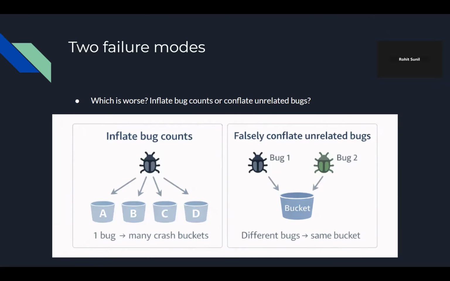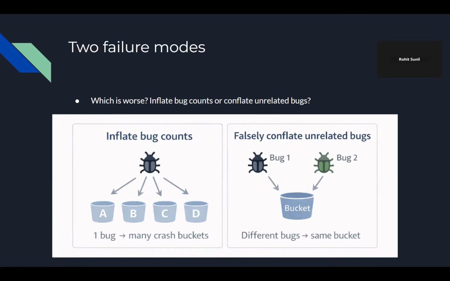One example is when the stack trace or the coverage profile varies because, like we were talking about, fuzzing can amplify small fluctuations and changes and produce a different path. Even though the crashes were from one underlying bug, it can be split into multiple buckets because of these small fluctuations.